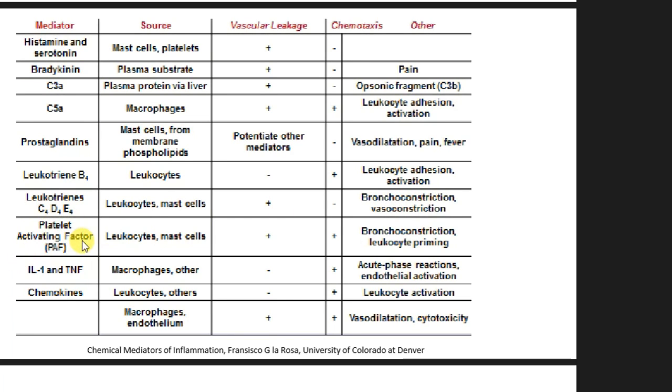Platelet activating factor is synthesized by leukocytes and mast cells. In addition to vascular leakage and chemotaxis, it causes bronchoconstriction. Interleukin and tumor necrosis factor cause acute phase reactions and endothelial activation, while chemokines cause leukocyte activation and are formed by leukocytes and other mediators.